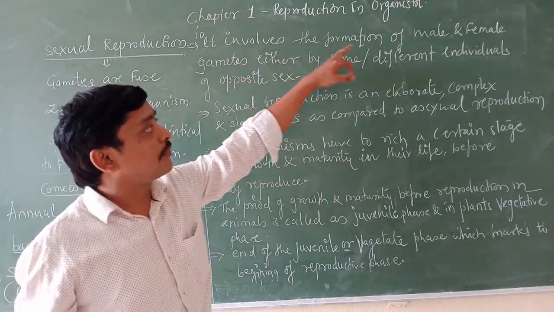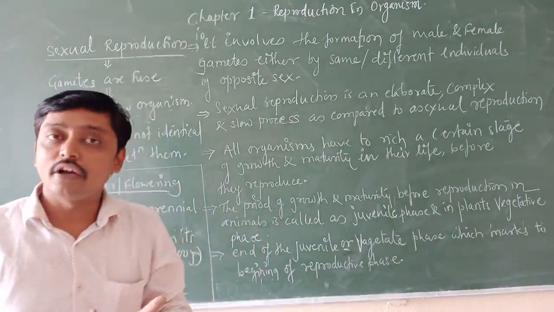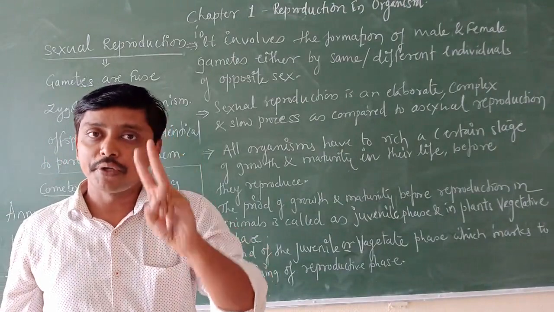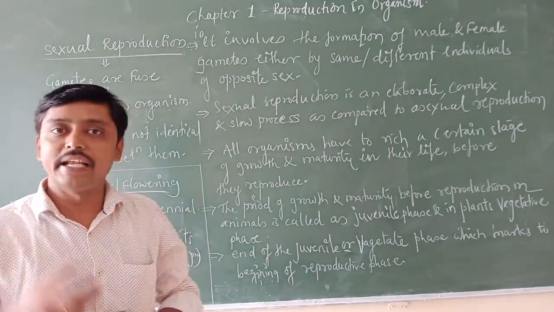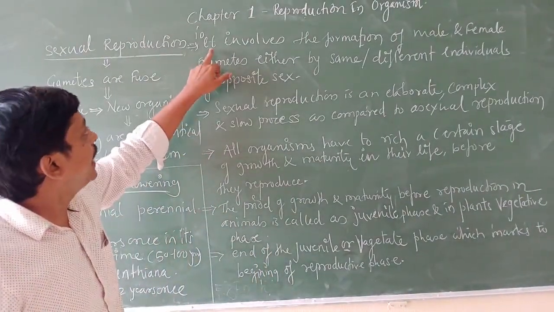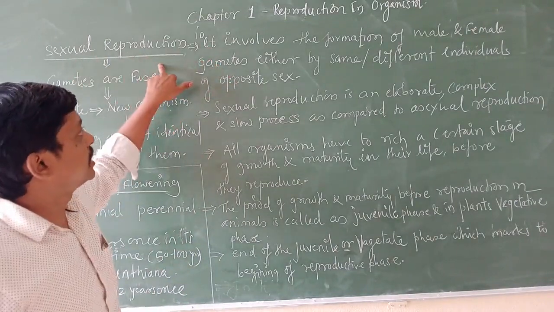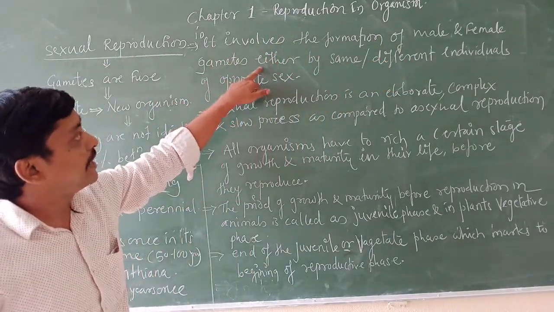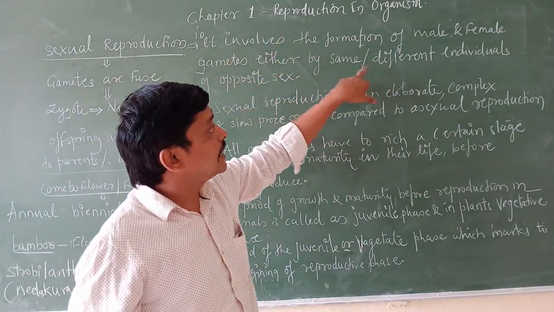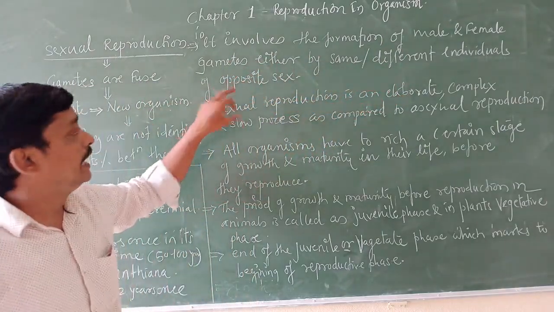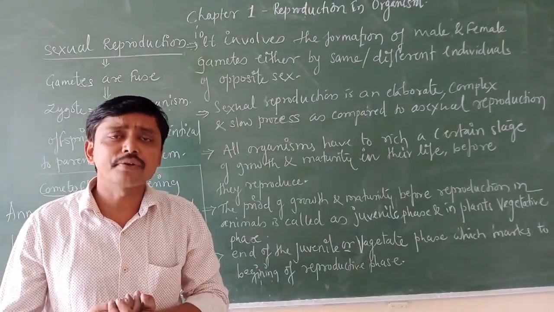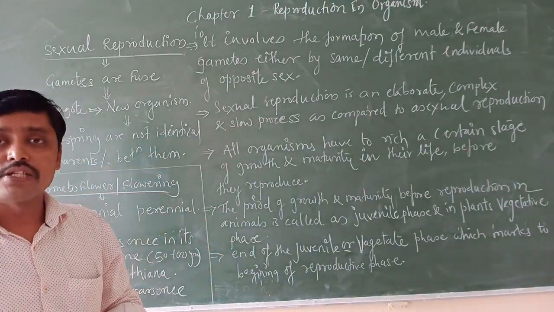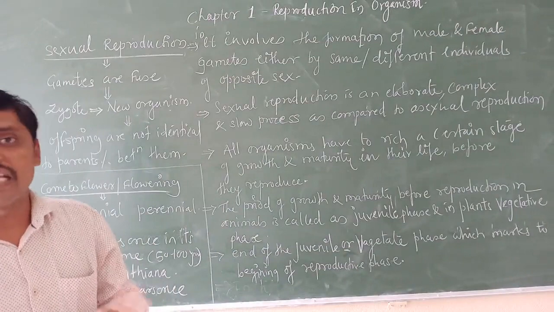It involves the formation of male and female gametes either by the same or different individuals. The gametes are formed by the same individual or by different individuals of opposite sex, in the sense male and female.